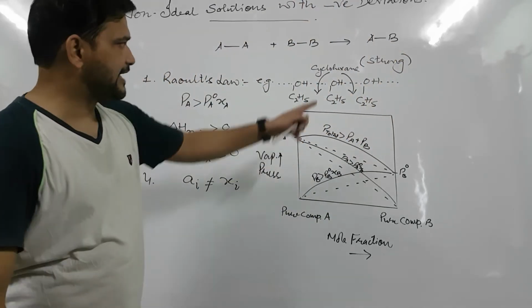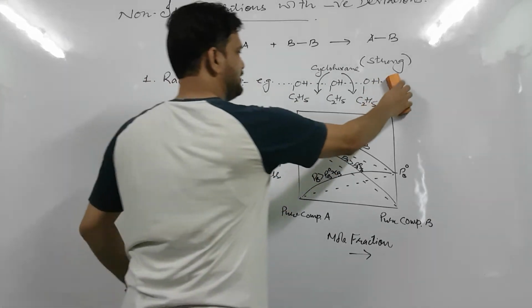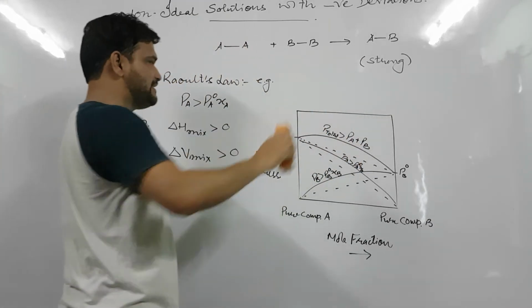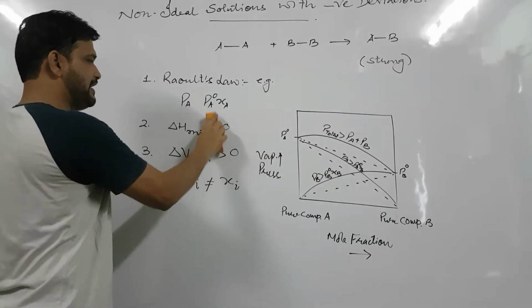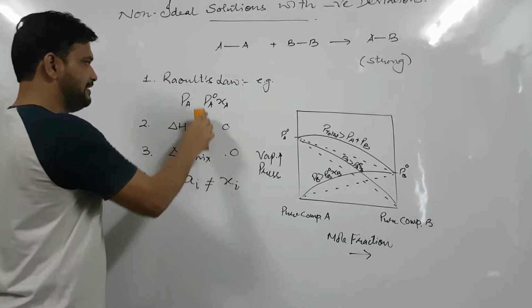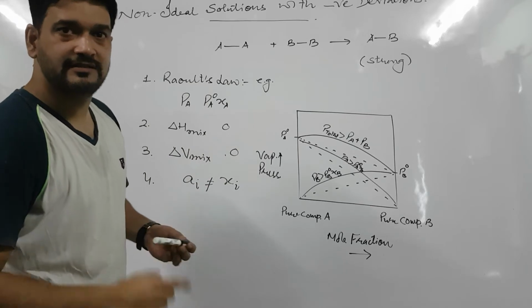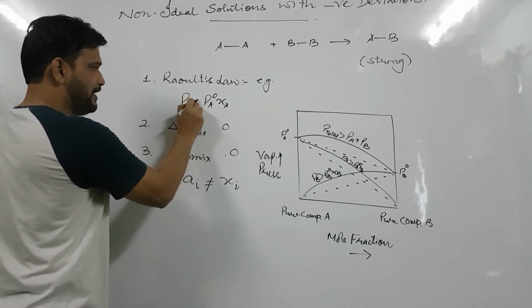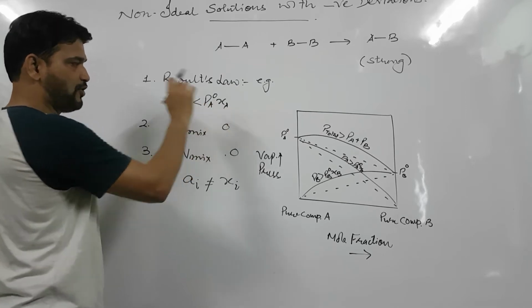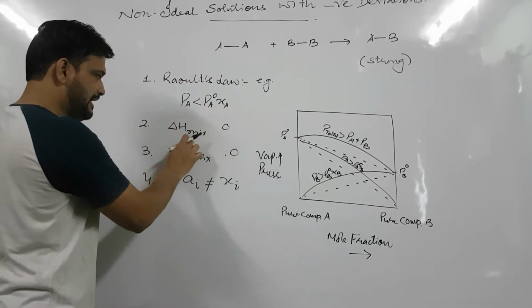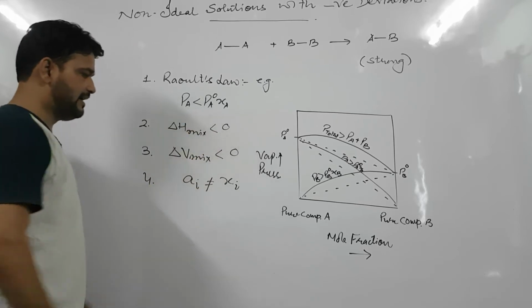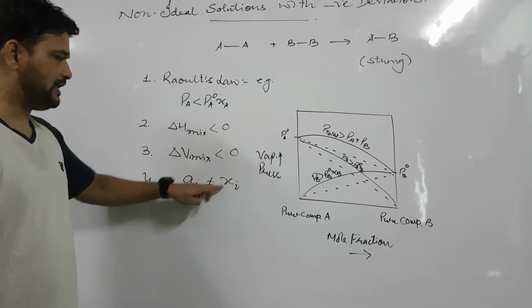When these interactions are stronger, then you can say evaporation will be less. When evaporation will be less, then vapor pressure will be less, and partial pressure of the component will be less than this product. Delta H mixing will be less, delta V mixing will be less, and activity will not be equal to the mole fraction.